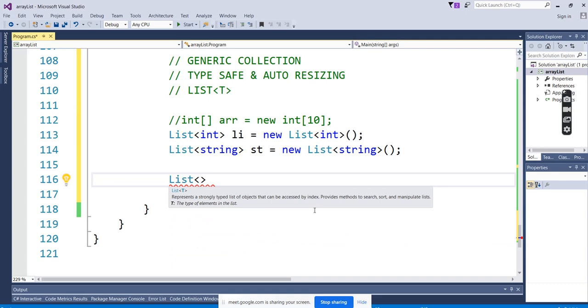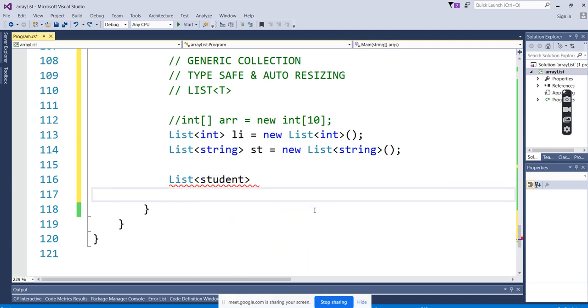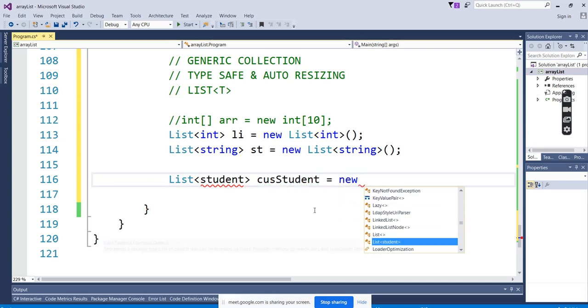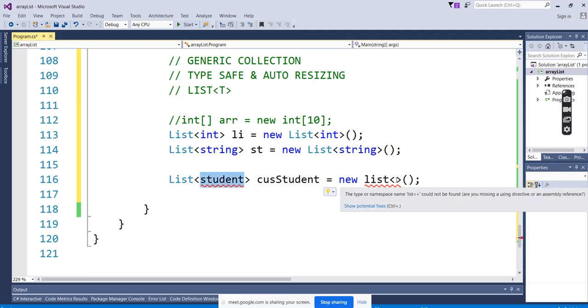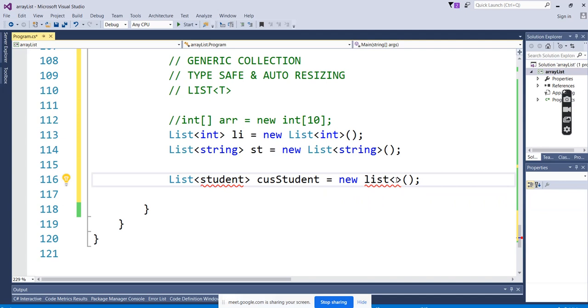But if a custom class is there, like a student class, we can pass that object here, a list for the student class. So the advantage of the list is that even for custom class objects, or even the properties of the classes, we can pass them like this.